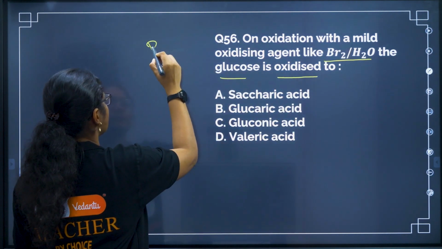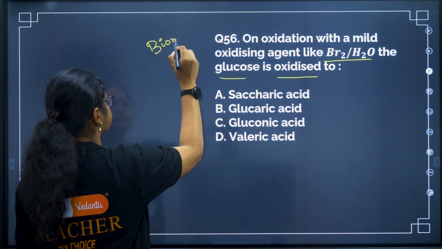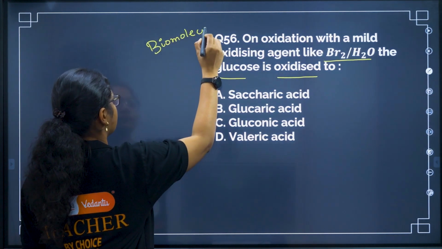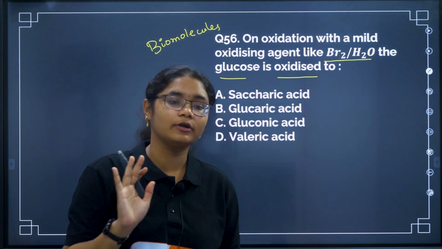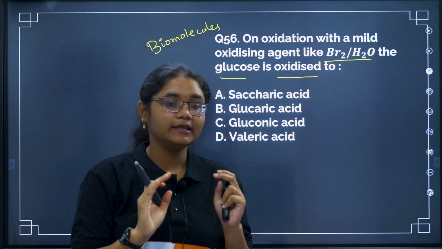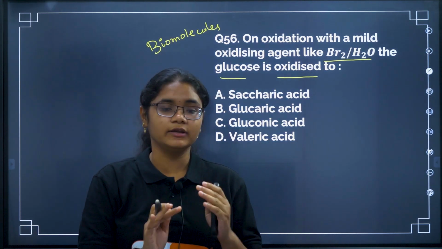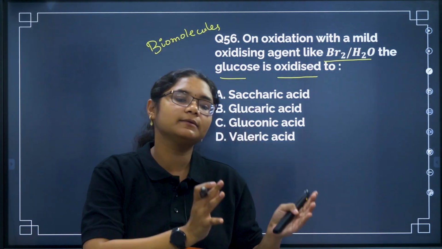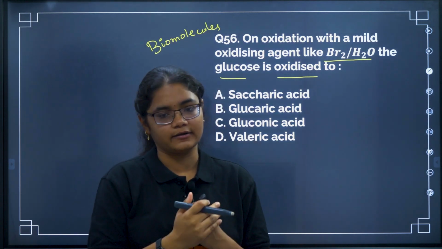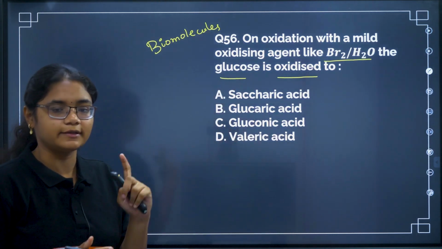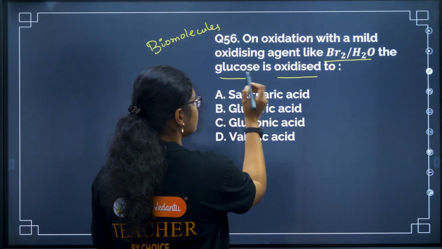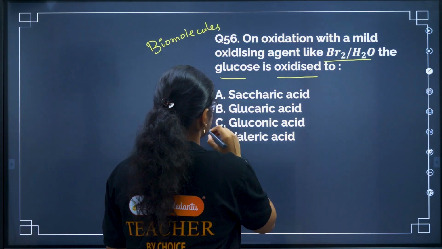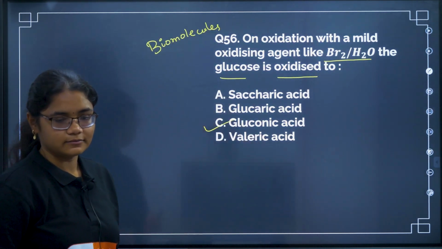Okay, this question is from Biomolecules. The glucose structure determination, right, has 6 important reactions. So you have to learn each of these reactions carefully. What is the reactant, what is the product, and what conclusion we get, right? Every reaction has a conclusion in that part. So that we have to revise properly. So here, glucose with oxidation will give you gluconic acid, right?